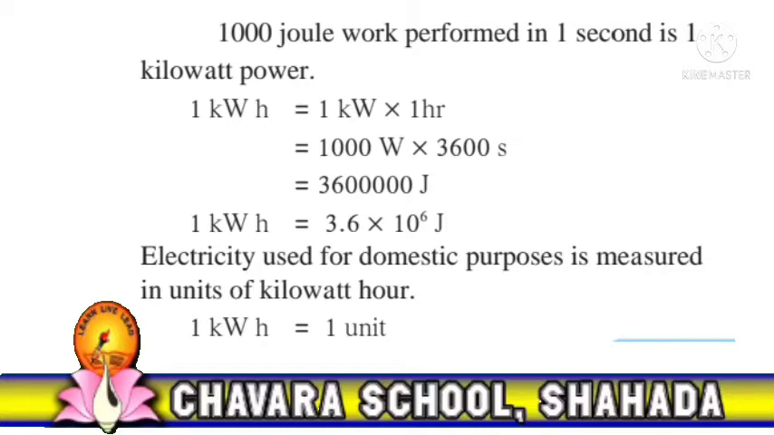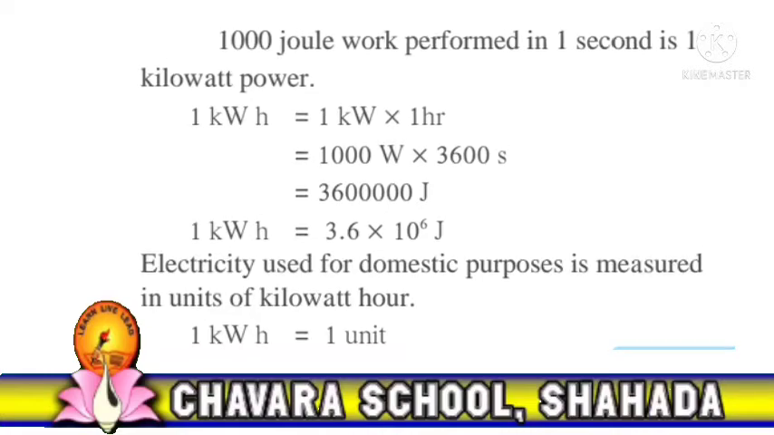Therefore, 1 kilowatt hour is equal to 1 kilowatt multiplied by 1 hour, that is 1000 watt multiplied by 3600 seconds, which is equal to 36 lakh joule. Therefore, 1 kilowatt hour is equal to 3.6 into 10 to the power 6 joule. Always remember, electricity used for domestic purposes is measured in units of kilowatt hour. 1 kilowatt hour is equal to 1 unit.